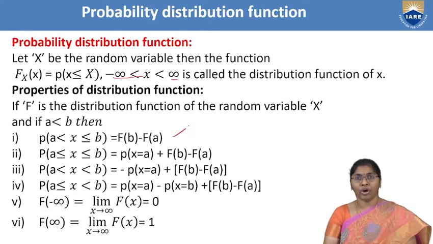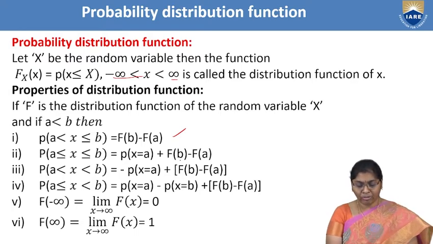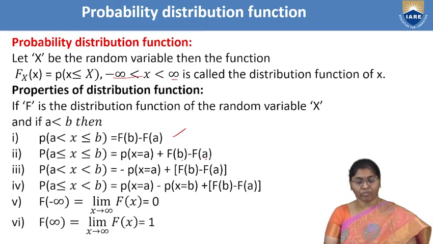And next one, P(a less than or equal to X less than or equal to b), that implies P(X equal to a) plus F(b) minus F(a). Here F(b) is the boundary value, the ending value, and a is the starting value. And next, P(a less than X less than b) equals minus P(X equal to a) plus F(b) minus F(a).